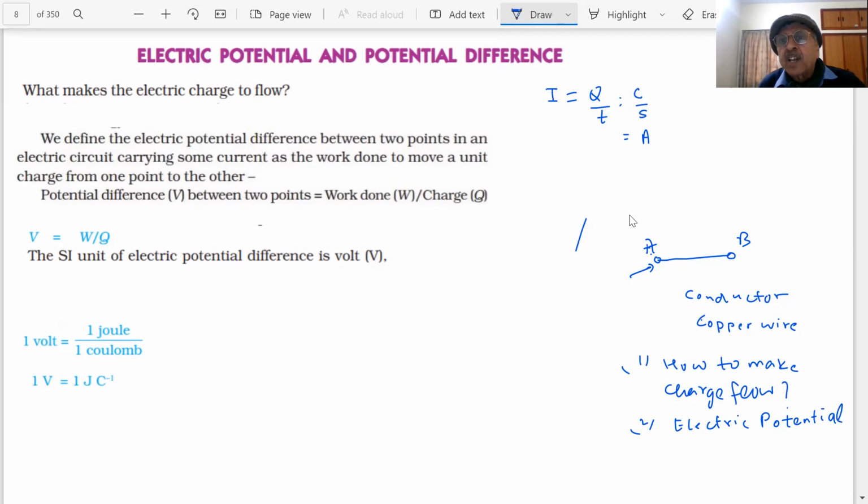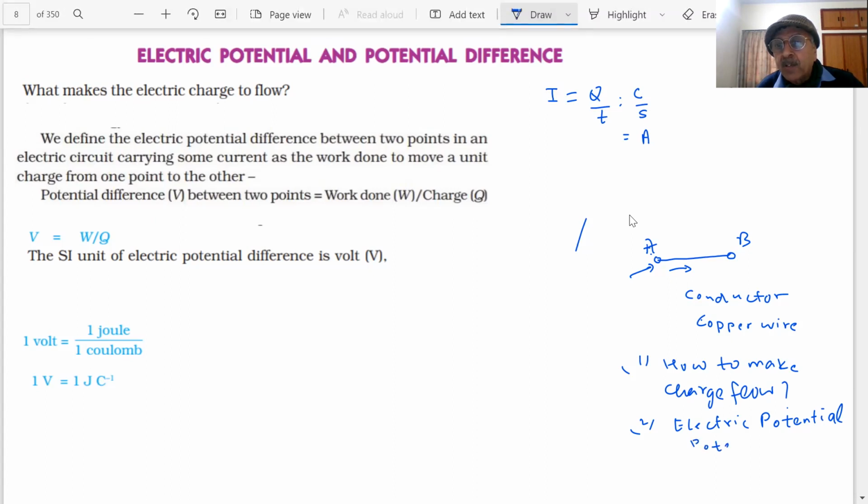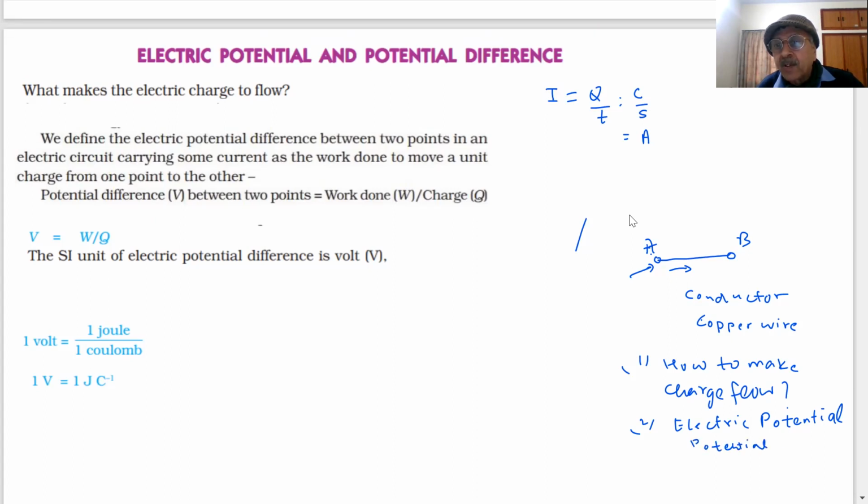Then only can the charge flow from A to B. Otherwise, there are electrons, but they cannot flow unless I maintain what I call a potential difference. Electric potential has to be applied, students. What I am talking about now is a potential difference.